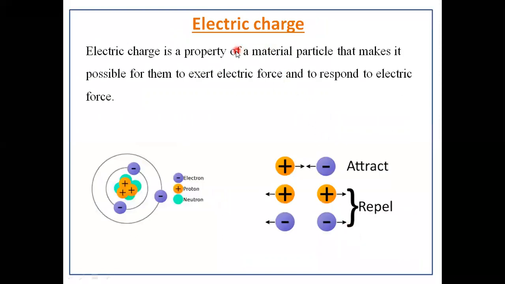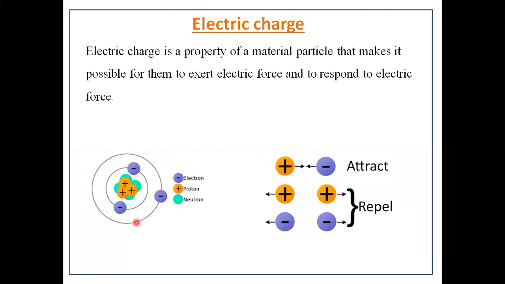Electric charge. Electric charge is a property of a material particle that makes it possible for it to exert electric force and to respond to electric force. Dear students, according to Dalton, everything in the universe is made up of atoms, and these atoms are very small and indivisible. But later on, it was discovered that the atom can be divided and it is not a single particle as said by Dalton, but is composed of many particles like proton, electron and neutron.